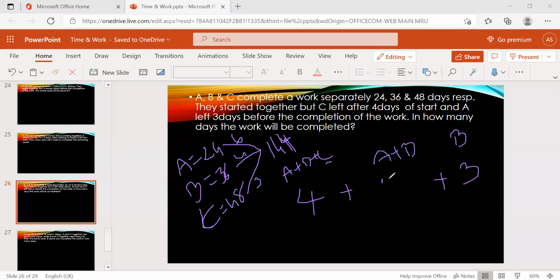Now, if you know this, then we can find the total days, right? First of all, A plus B plus C for 4 days, and only B for 3 days.